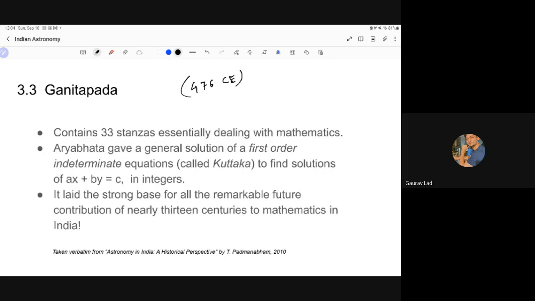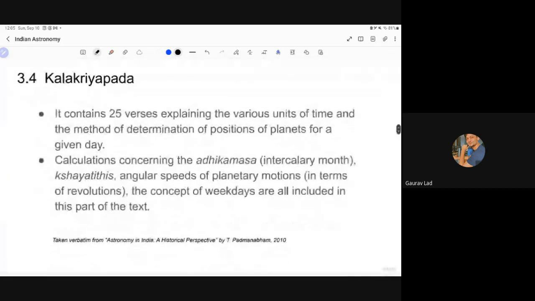This is brilliant. So it laid a strong foundation for all the later astronomers to learn astronomy, to apply the methods, to use mathematics, maybe to perform corrections. So this was a very important thing that he did. And finally, the third section is Kala Kriya Pada. If you split the word Kala, it has units of time. Hence the name.